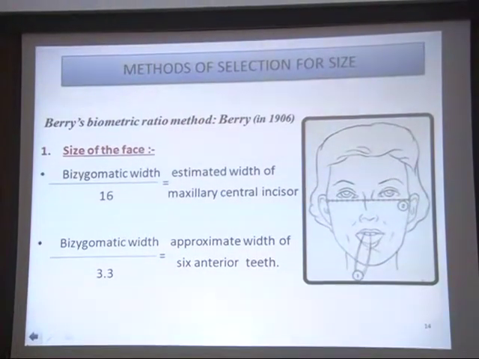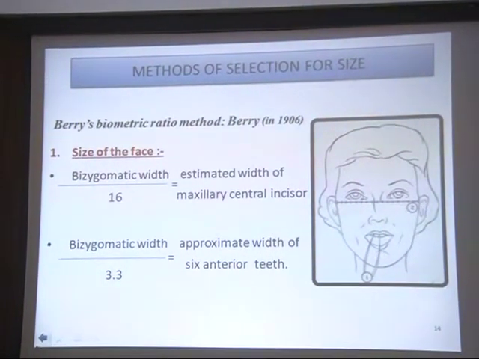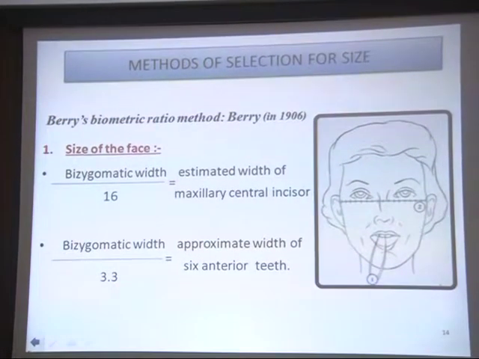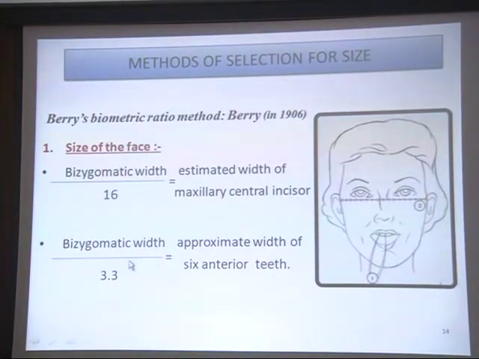If you have to select one central incisor, this is based on the averages. The bizygomatic width means the zygomatic process of the maxilla. So from the most prominent part of the zygoma, you have to mark 2 points on the patient's face, and then measure the bizygomatic width. Divided by 16 it gives you the idea about the mesiodistal width of one central incisor. Or else the bizygomatic width divided by 3.3 is equal to the approximate width of all 6 anteriors. This is going to help you in the mesiodistal width selection of all the anterior teeth.